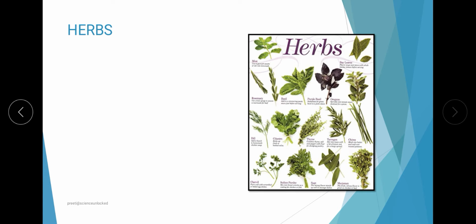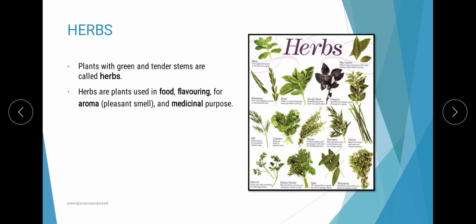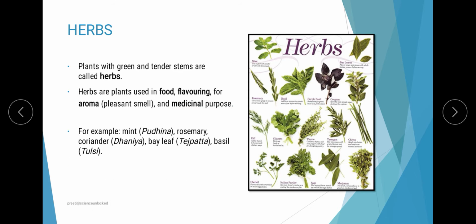Herbs are the category of plants that have a green and very tender stem, so they are very soft and delicate. These plants are used for food and flavoring in food, for different sorts of aroma, and for medicinal purposes as well.